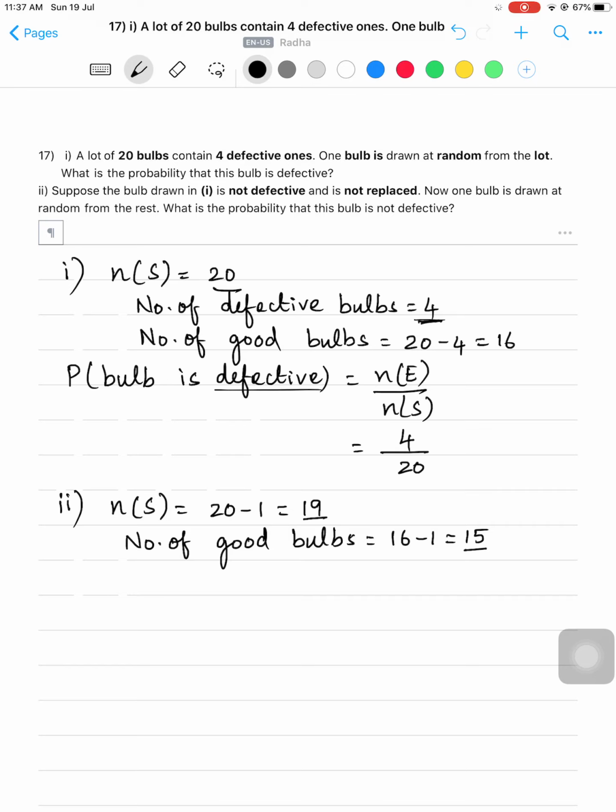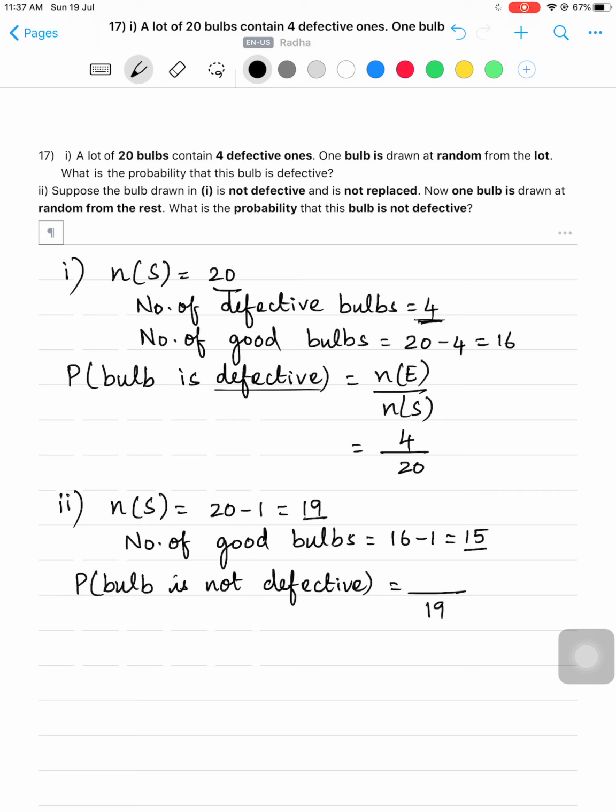So now what is that they are asking you to find? One bulb is drawn at random from the rest. Now what is the probability that this bulb is not defective? So probability that the bulb is not defective. So now what is N of S here? 19. In that 19 there are 15 good bulbs. Good bulbs only they are asking? What is the probability that the bulb is not defective?